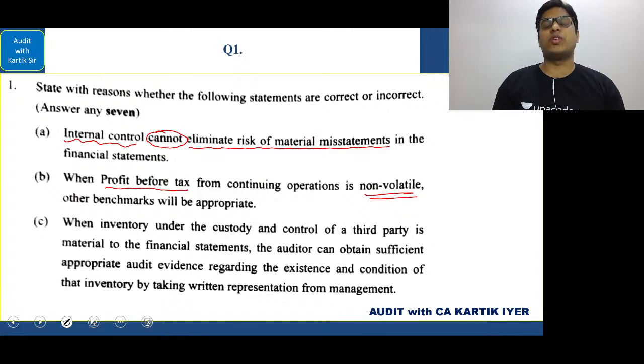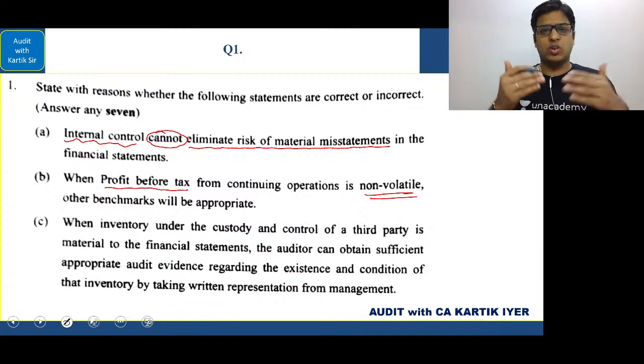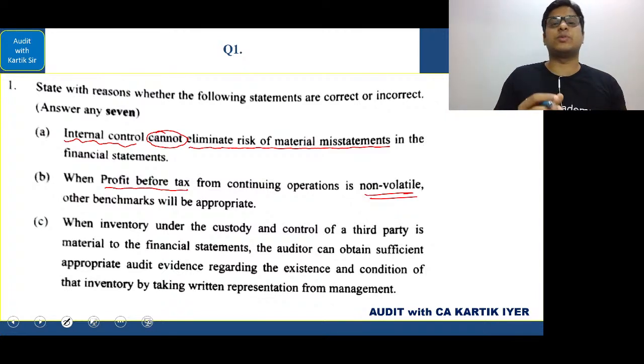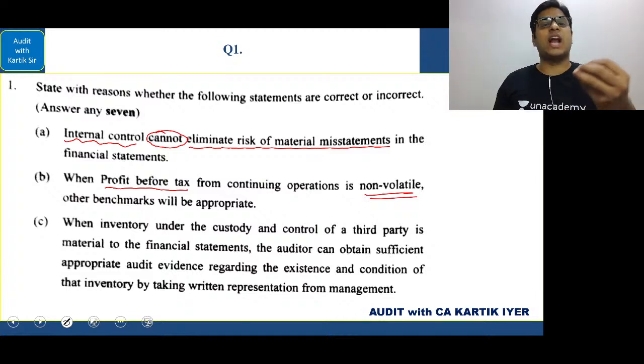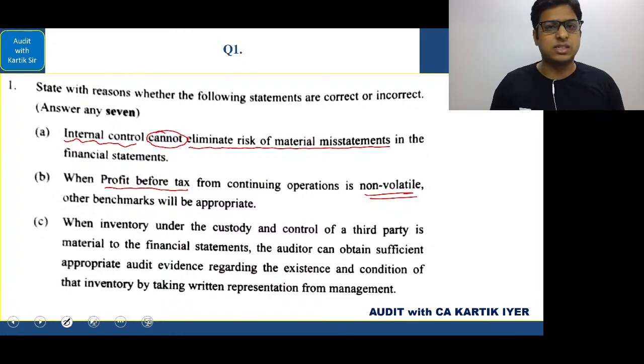Because if the profit before tax is non-volatile, if it is not changing as per circumstances, then it may not be the right benchmark. However, for some items where stability is required, it may be the right benchmark. So it basically depends on the approach that you take while writing this answer.